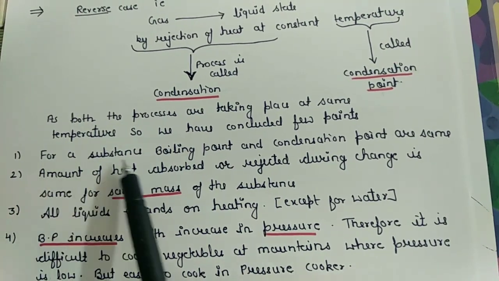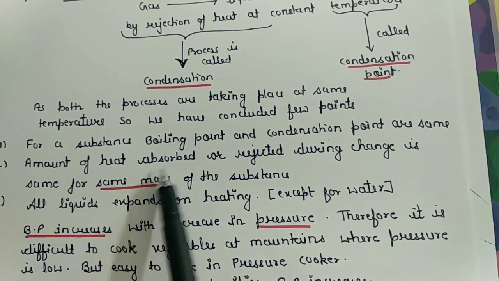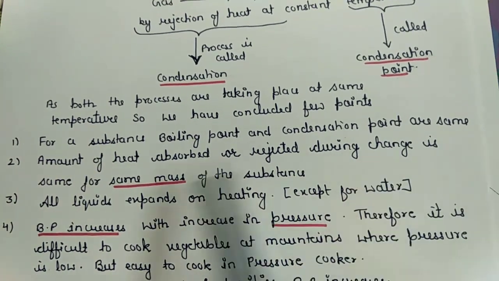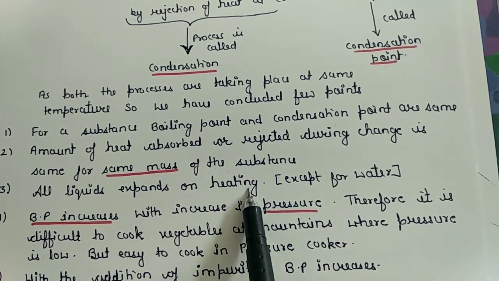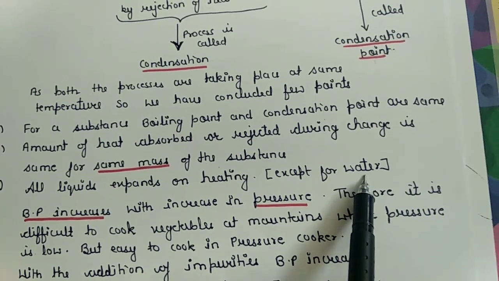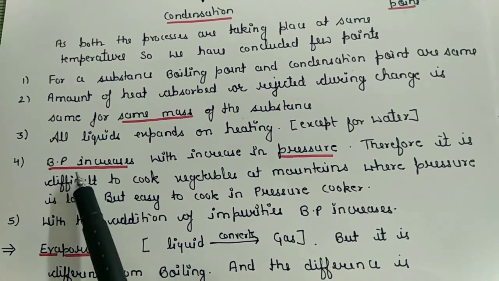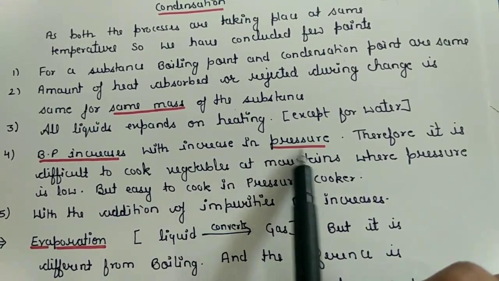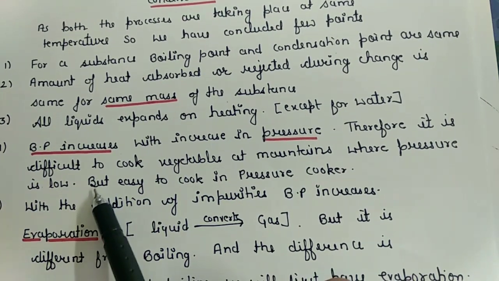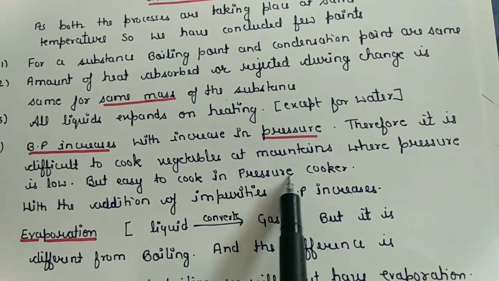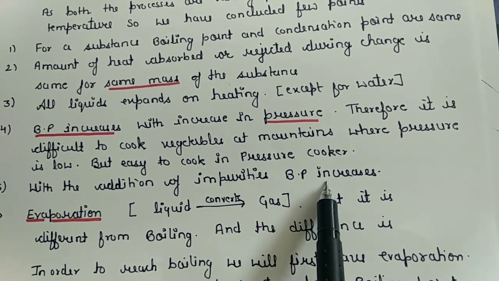First, for a substance, the boiling point and condensation point are the same. The amount of heat absorbed or rejected during change is the same for the same mass of the substance only. All liquids expand on heating except water, because water has an exceptional behavior known as the anomalous behavior of water. Fourth point, boiling point increases with increase in pressure. Therefore, it is difficult to cook vegetables on mountains where pressure is low, but it is easy to cook in pressure cookers. With the addition of impurities, the boiling point increases.